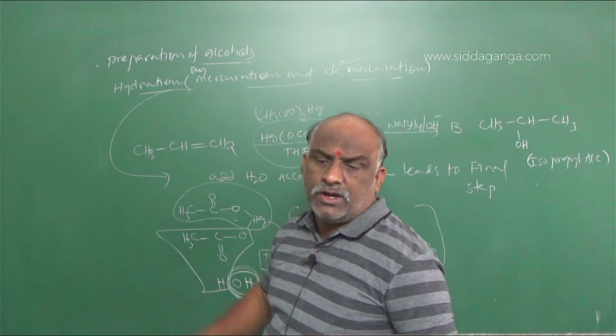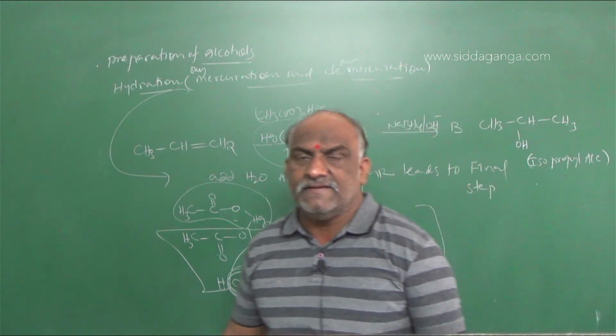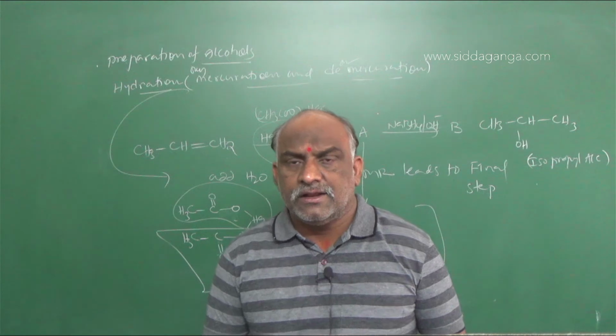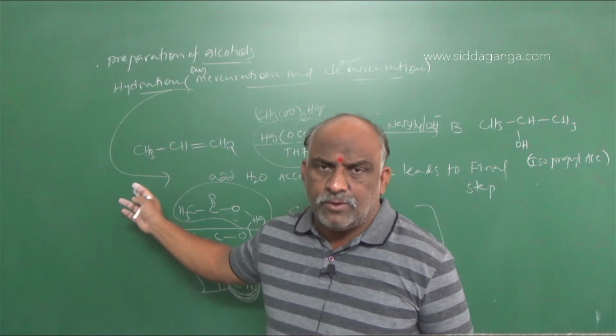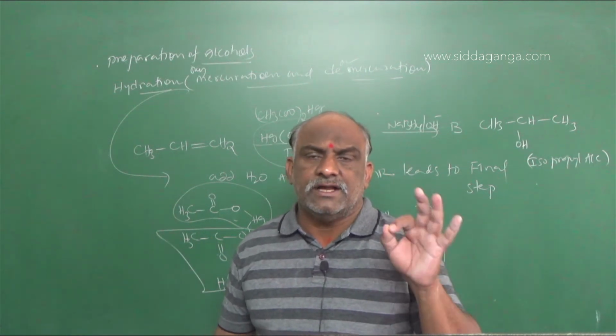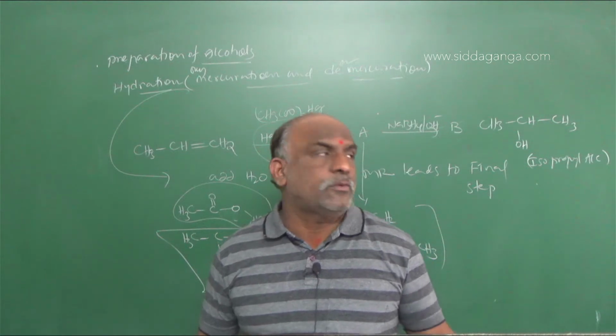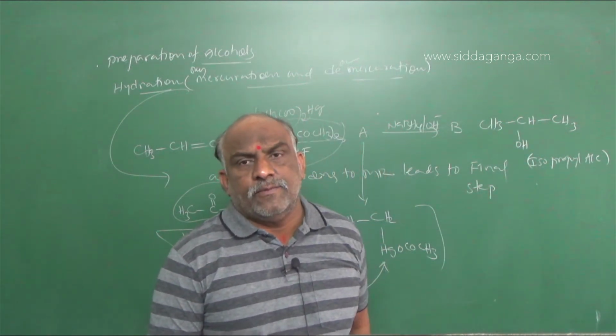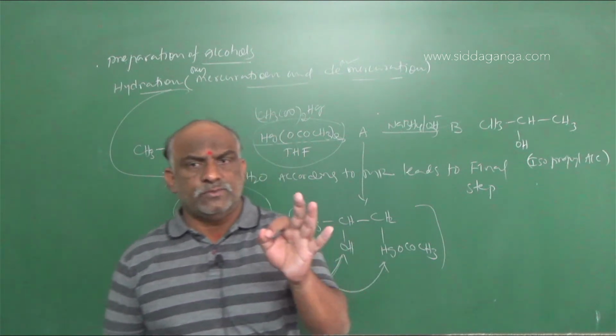According to the Markovnikov rule, the answer is a 2° alcohol, not a 1° alcohol. It is isopropyl alcohol. If the question is propene, the answer will be isopropyl alcohol. Isopropyl alcohol is an example of a secondary alcohol. I hope you understood, my dear students.